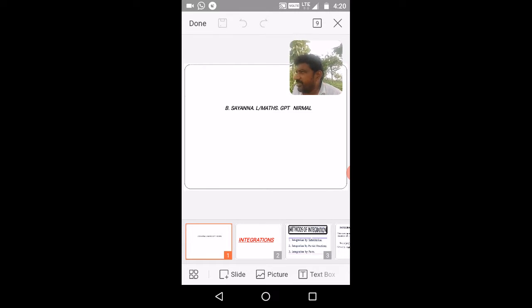And the integration of tan x we have not found so far, but I told you it will be studied later. Integration of tan x is log sec x plus c, integration of cot x is log sin x plus c, integration of sec x dx is log of sec x plus tan x plus c, and integration of cosec x dx is log of cosec x minus cot x plus c. These are the integrals of the respective trigonometric functions.